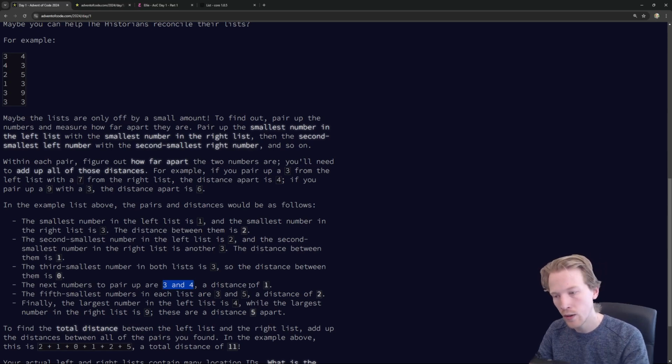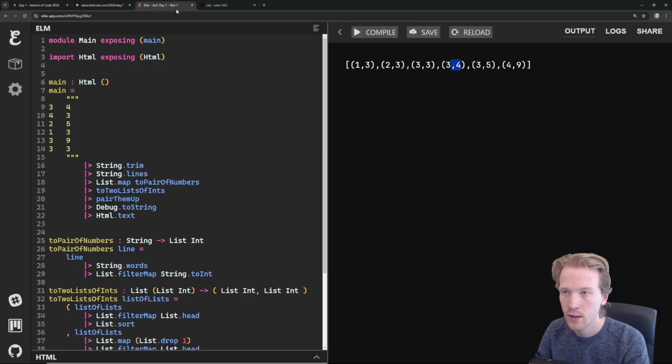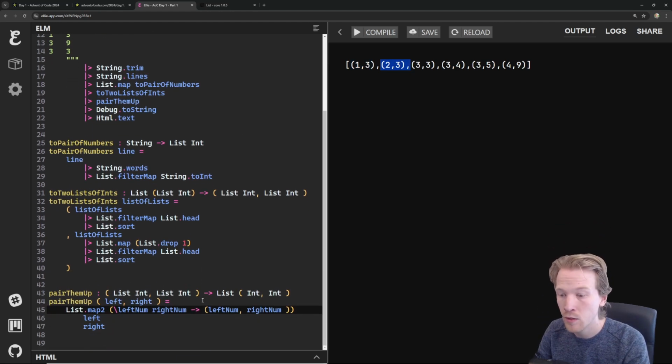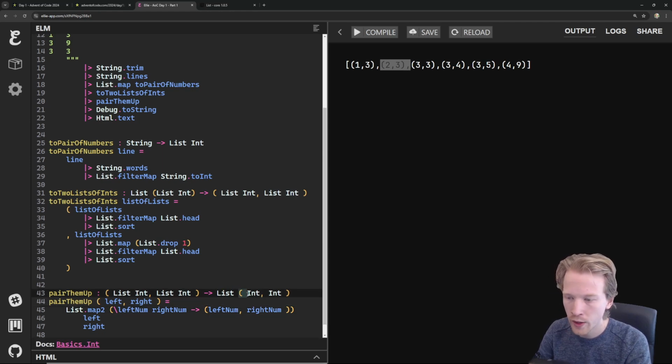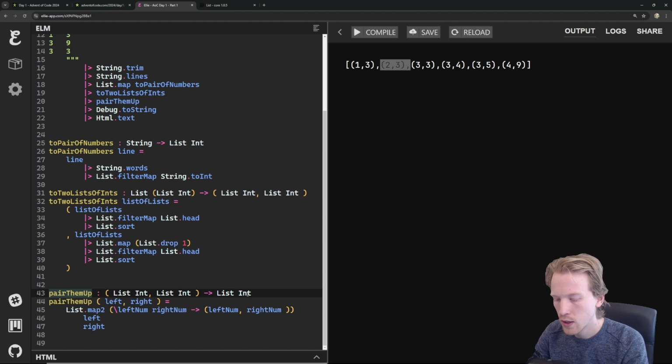All we need to do now, now that we have a list of pairs, is find the differences between those numbers. It's really easy to find the difference by getting the absolute value of left num minus right num. We can do that all in one line if we want. We can make this whole thing return the difference, in which case I think I'm going to rename this to get difference.